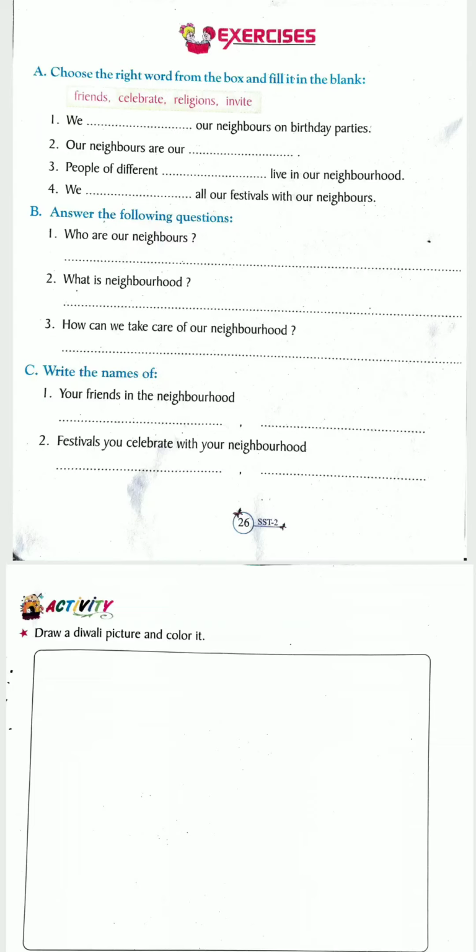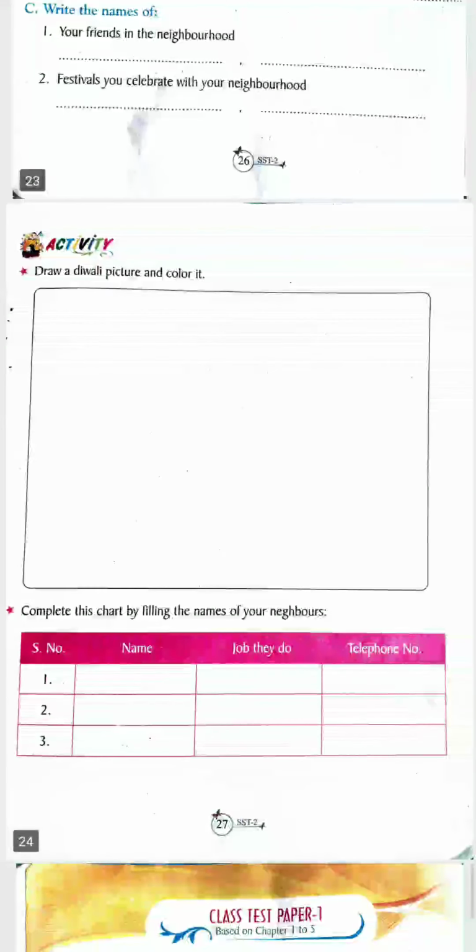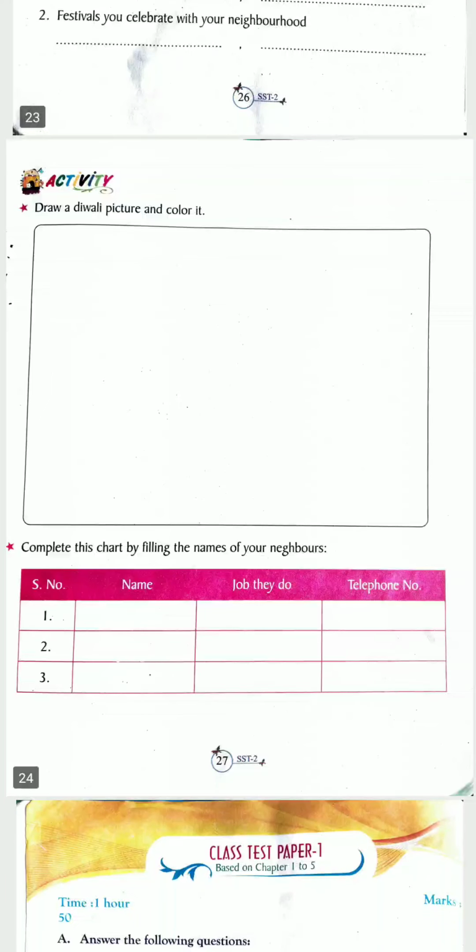These are just model answers I have given you orally, so you try to write your own answers based on your understanding of the lesson. Write the names of your friends in the neighborhood, you know it better. And in number 2, festivals you celebrate with your neighborhood. Whatever festivals you celebrate together with your neighborhood, you can write the names of the festivals here in the blank.